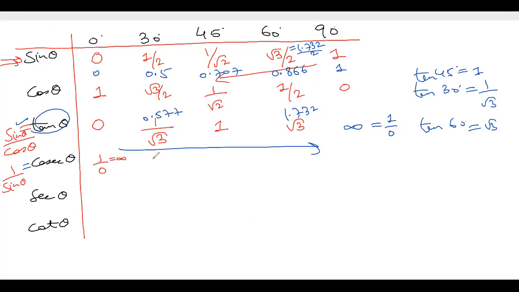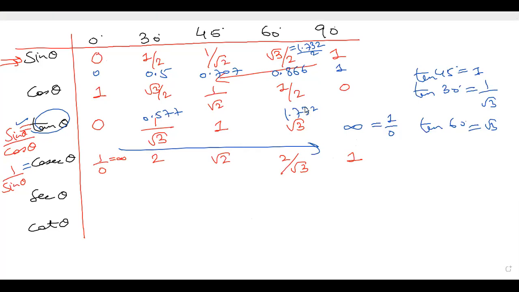Now for this value 1 by 2, reverse is 2. 1 by root 2, reverse is root 2. This will be 2 by root 3, the reverse of root 3 by 2. And 1 by 1 is 1. See, 1 by sin theta: 1 by 0 is infinity. Opposite means reciprocal, so basically we have to write 2, root 2, 2 by root 3, and 1 by 1 is 1.